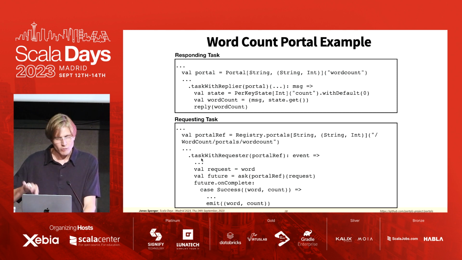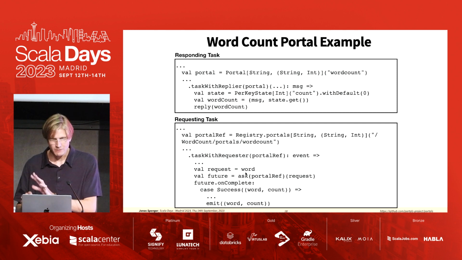And within the workflow definition of this requester, we create a task with a requester connected to this portal and provide this event handler. What happens here is we build the request from some word. Here I'm just not showing how the word is built. It's not too important.